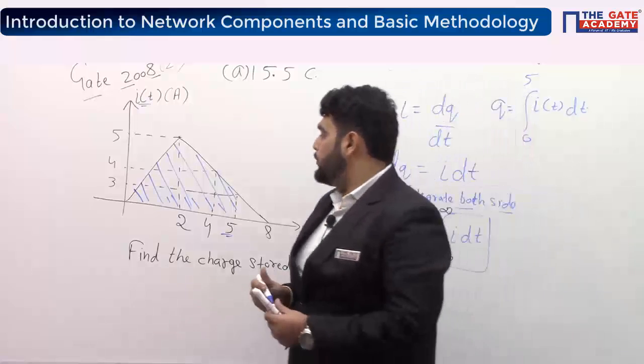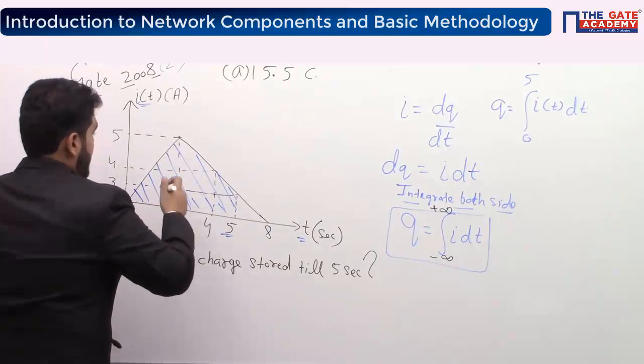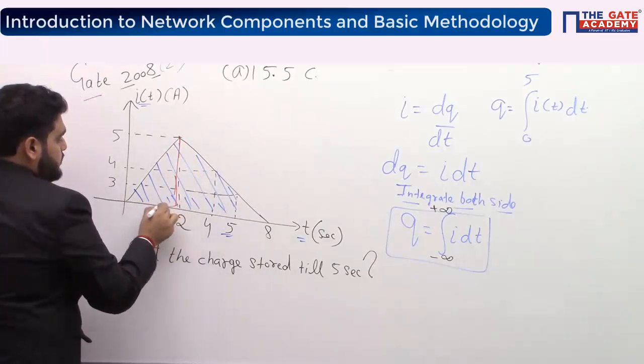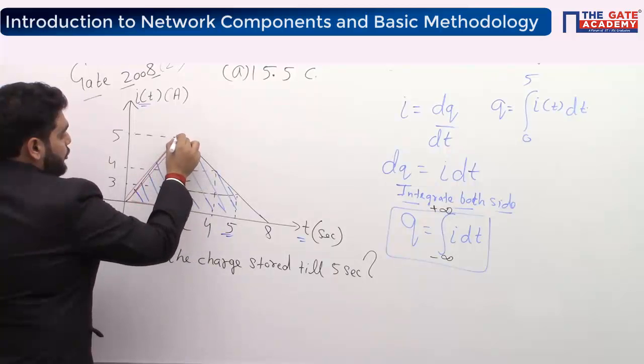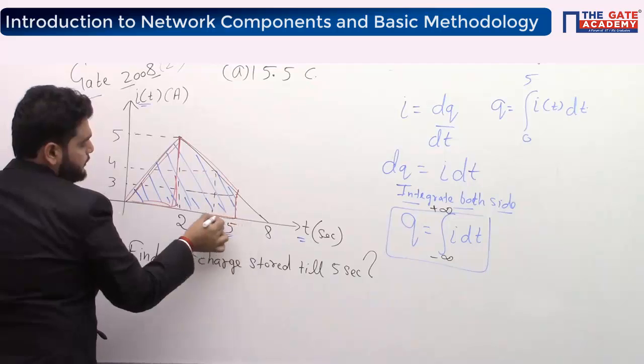So how will we calculate this area? You can see here it is a triangle, and next this is a trapezium.